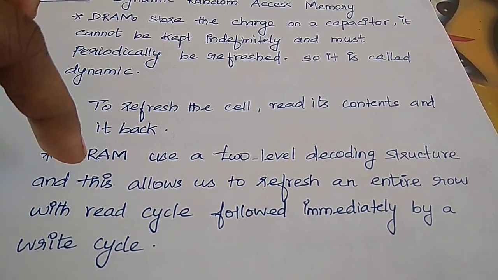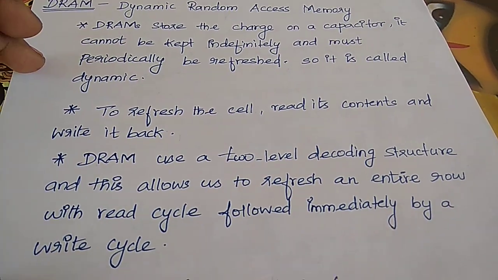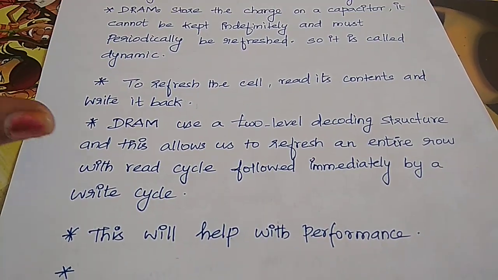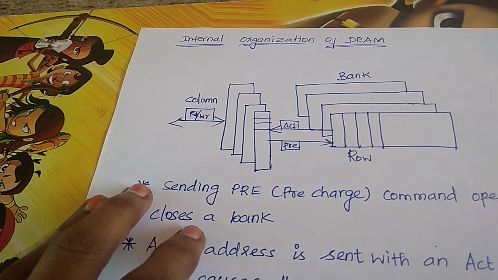So both options can be performed in the entire cycle. That is called a two-level decoding structure. And next, this will help to increase the performance. So, the internal structure of a DRAM.